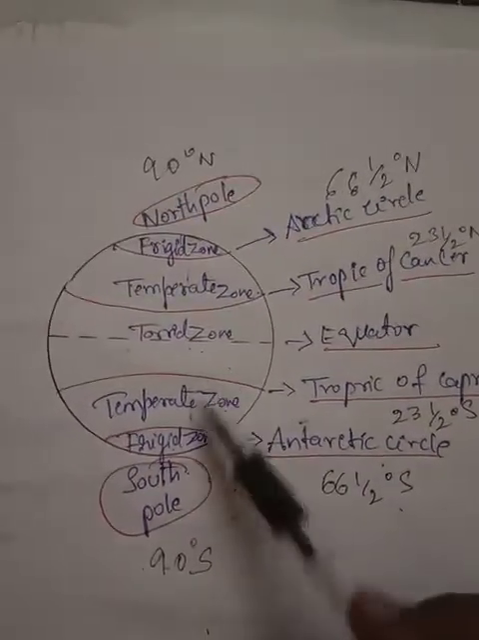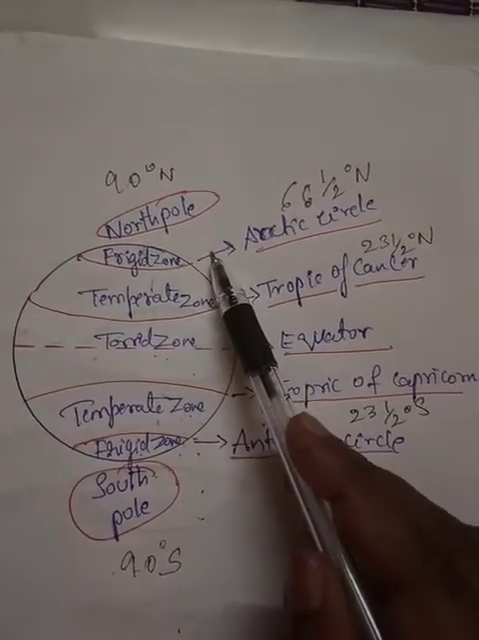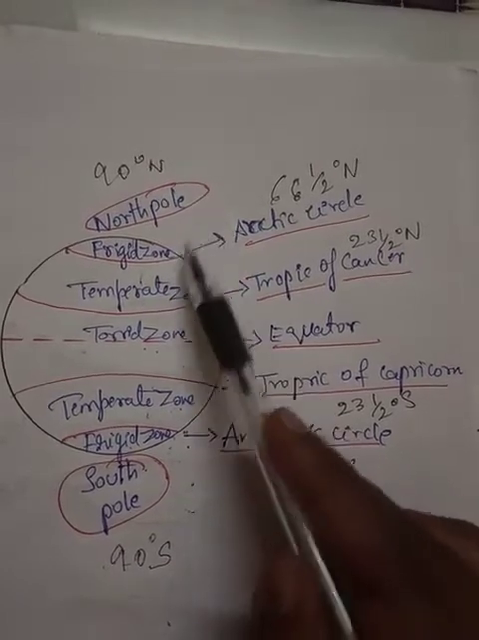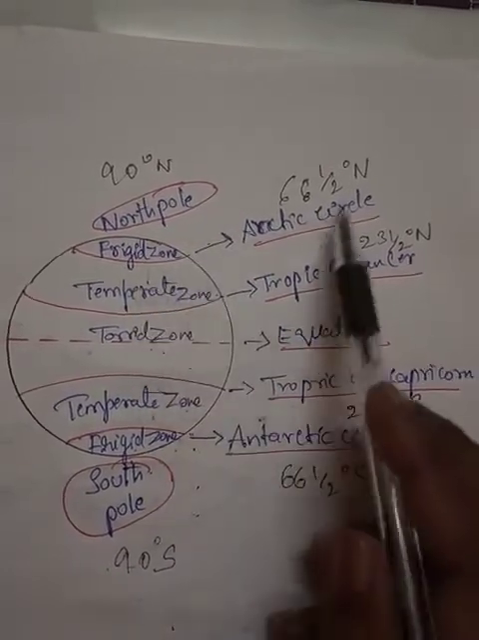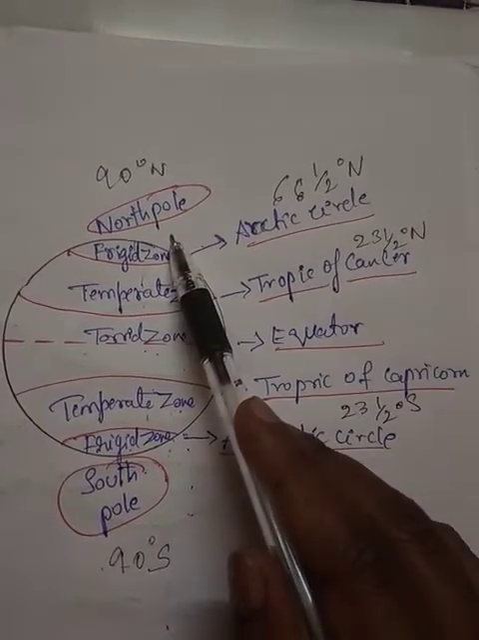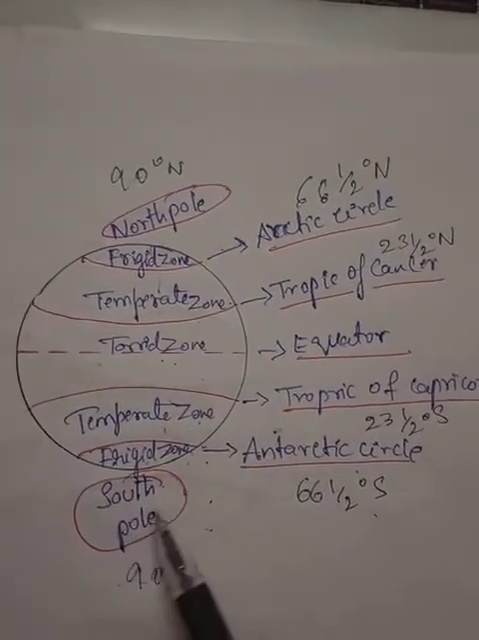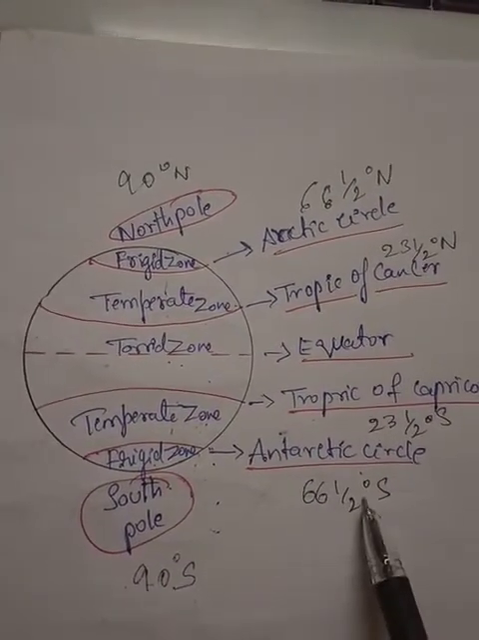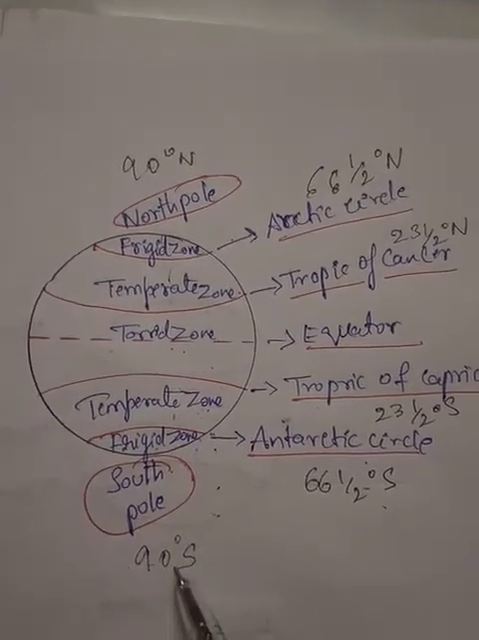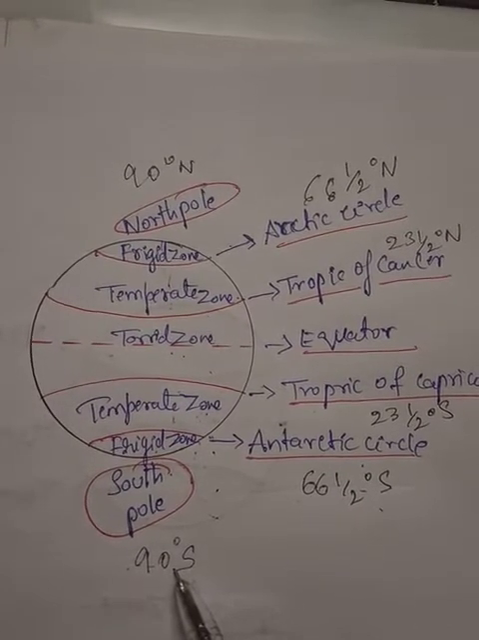I repeat, the areas which lie between the Arctic Circle and the North Pole, with the North Pole at 90 degrees north and the Arctic Circle at 66 and a half degrees north, in the Northern Hemisphere, we call the frigid zone. Whereas the area between the Antarctic Circle at 66 and a half degrees south and the South Pole at 90 degrees south, in the Southern Hemisphere, is also known as the frigid zone.